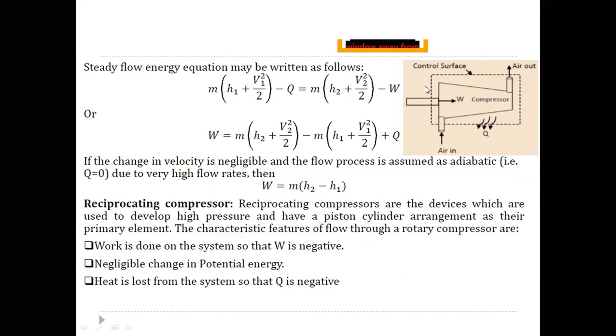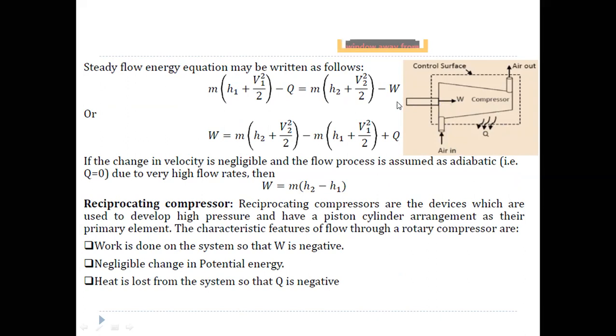Work is done on the system in case of a compressor, so W should be taken as negative, and there is a negligible change in potential energy. That means we will assume both the ends are at the same height from the datum line. In order to increase the pressure of the air, we give some amount of work as input. Since work is given as input, we have to take W as negative. While we give work as input, some amount of heat is lost from the compressor. Since heat is lost, we have to treat Q also as negative.